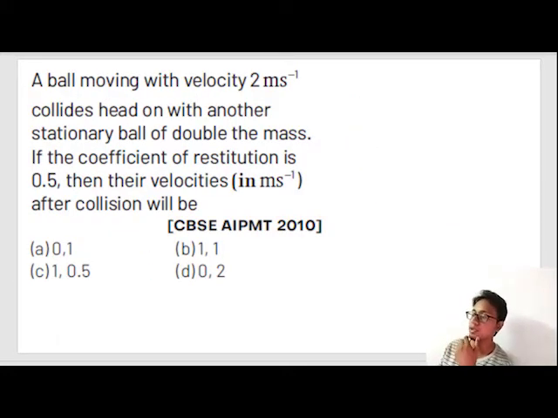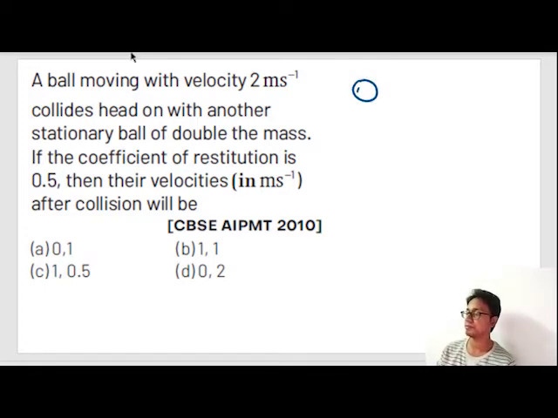A ball is moving with velocity 2 meters per second, collides head on with another stationary ball, double the mass. The coefficient of restitution is 0.5. Then their velocities in meter per second after the collision will be. Okay, so we apply the same type of policy.